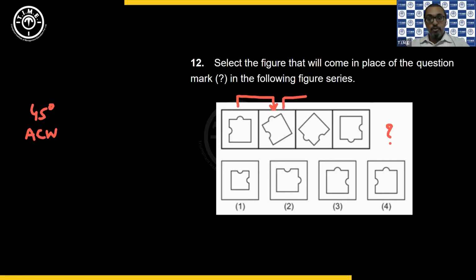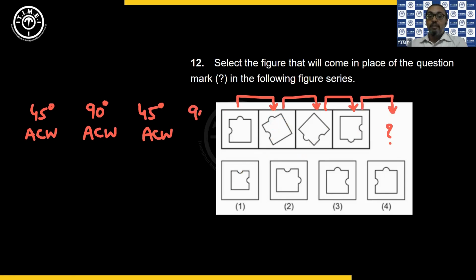Then from second to the third, see what is happening. It is again rotated by now 90 degrees anti-clockwise. Correct? Do you see the bump? The bump, if you check, you will know. Okay, so earlier it was just oriented by 45 degrees. Now it is 90 degrees. Now again from the third to the fourth figure, it is again back to 45 degrees anti-clockwise. So now my answer figure should have a 90-degree orientation in anti-clockwise.